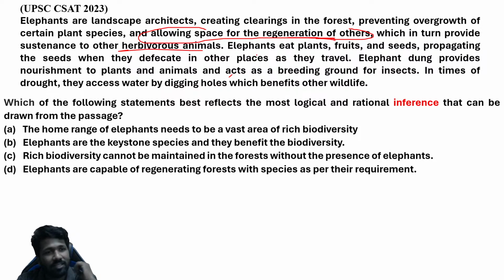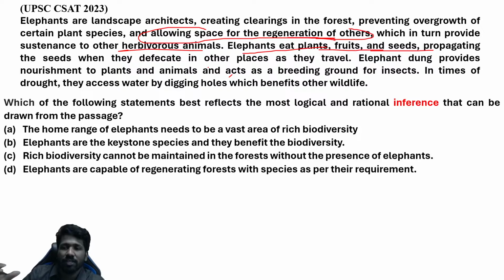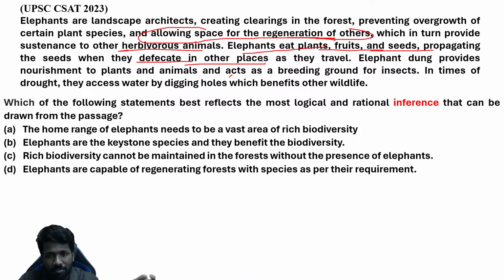Now it is again just told about a good thing about elephants. Elephants eat plants, fruits and seeds, propagating the seeds. They eat from a particular place and defecate in some other place, which means that particular plant, fruit or seed can grow in another place. So that again will improve the diversity of the ecosystem.